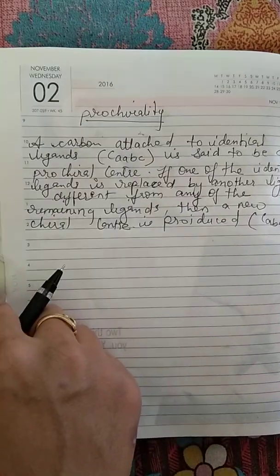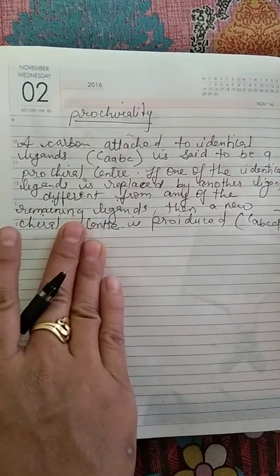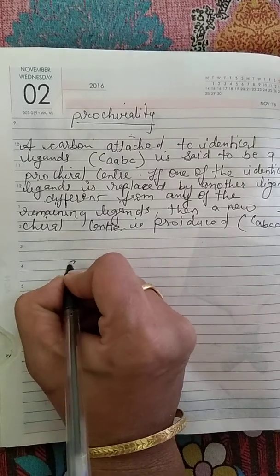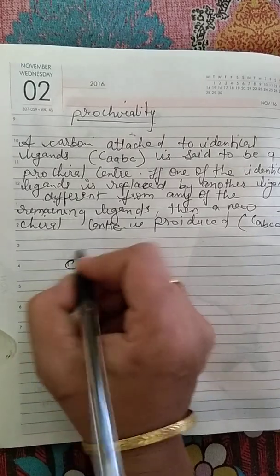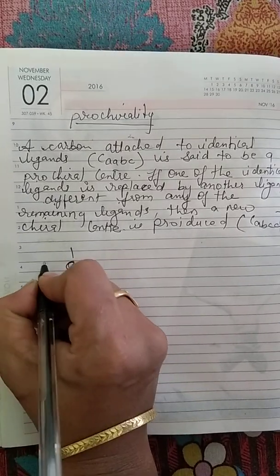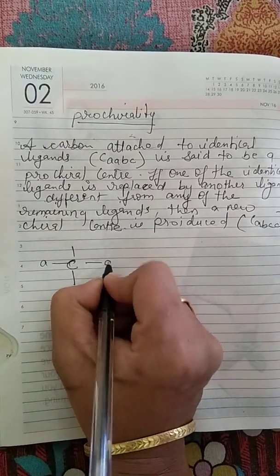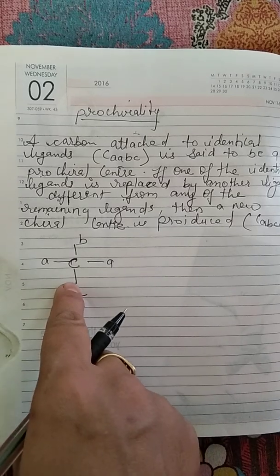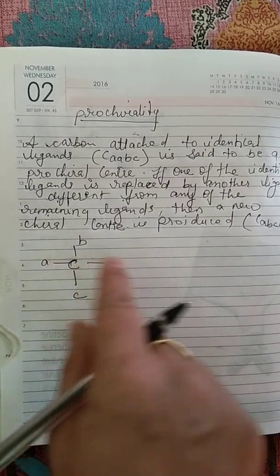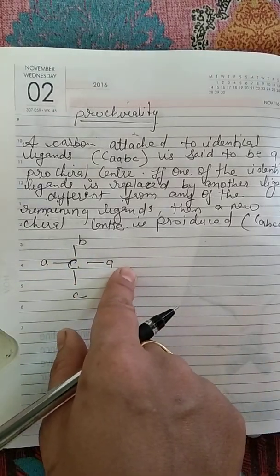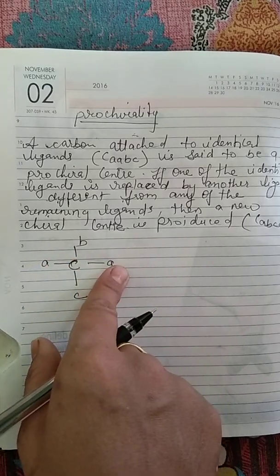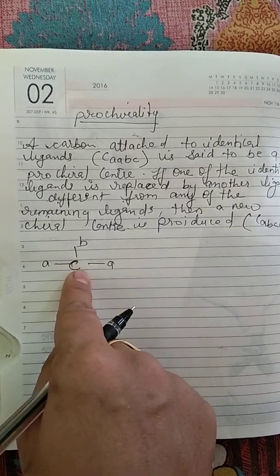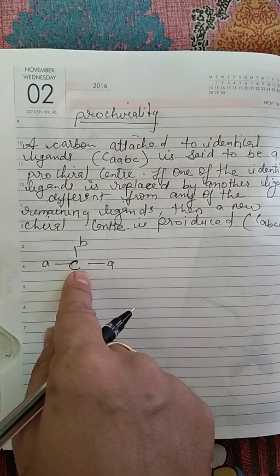A carbon attached to two identical ligands is said to be a prochiral center. Suppose there is a carbon with A, B, C, a carbon that has two identical ligands, or we can say two identical groups, and two different groups. Such a carbon is called a prochiral carbon.